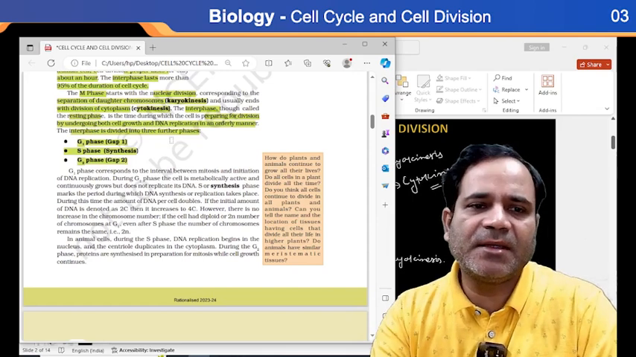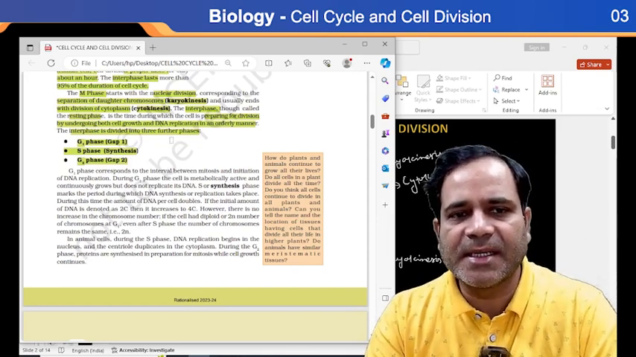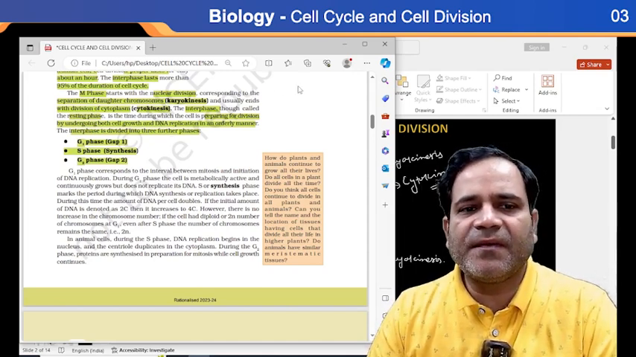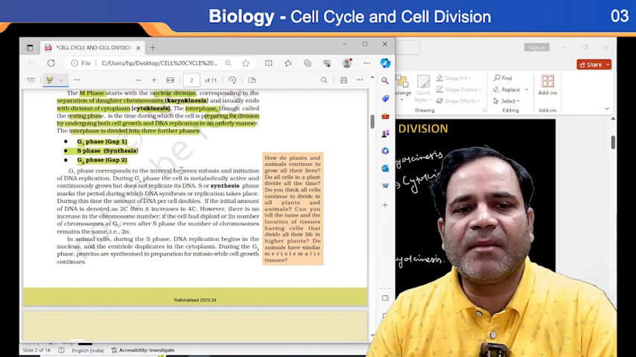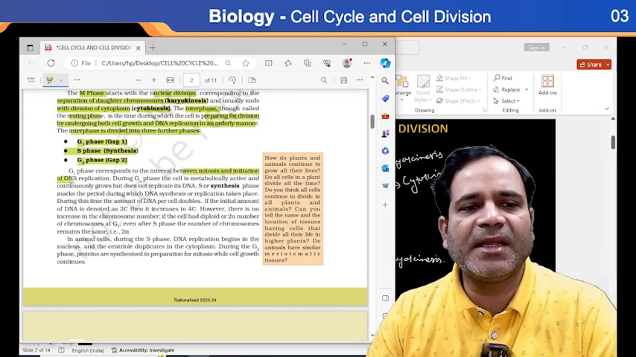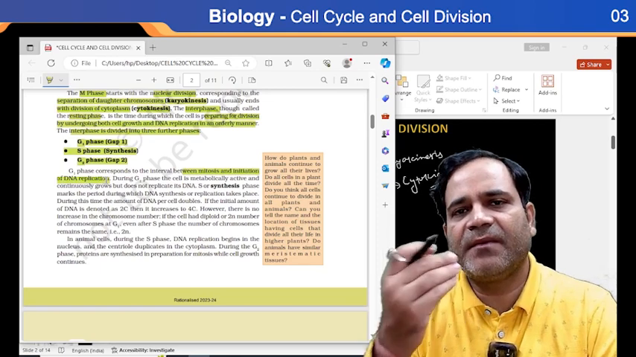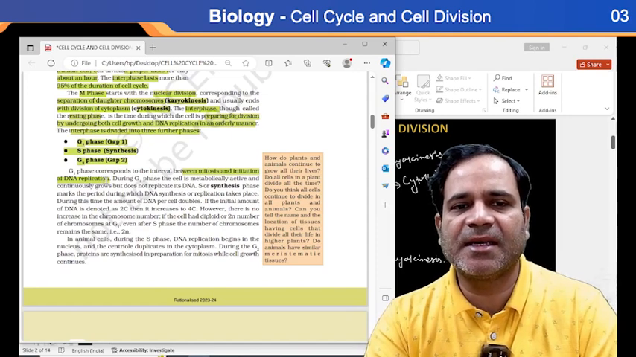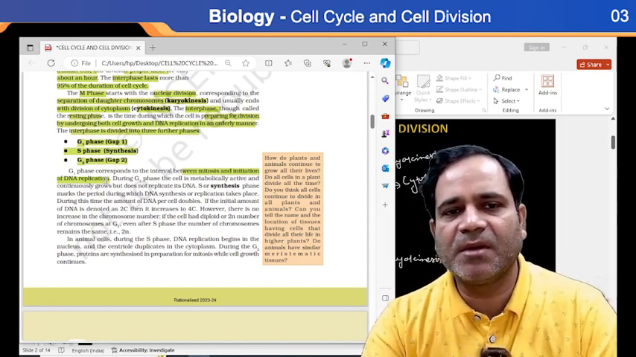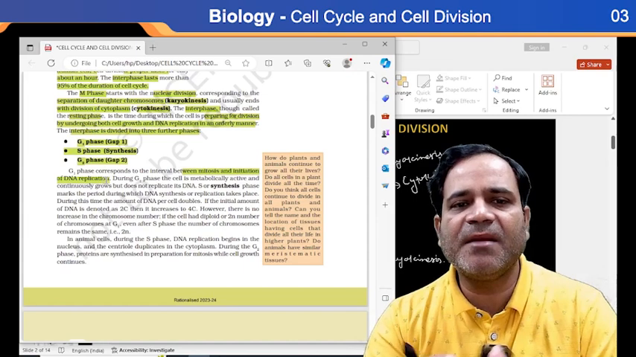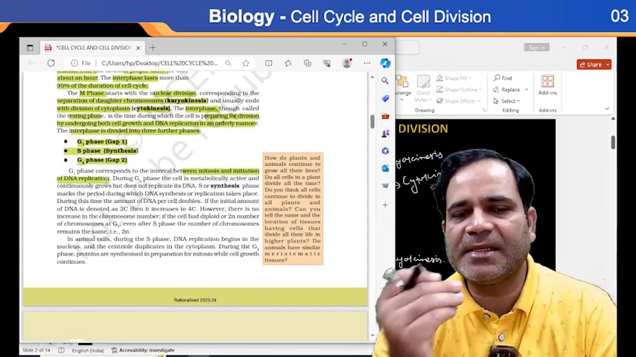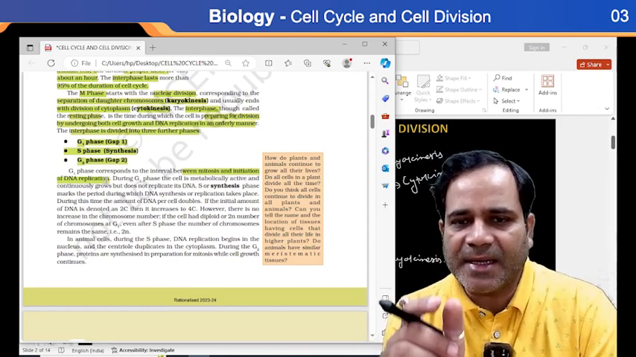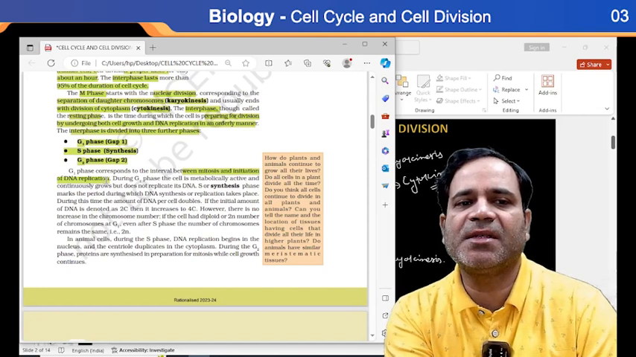Now, after that, whenever we start all the phases, let's see. First is the G1 phase, corresponding to the interval between mitosis and initiation of DNA replication. G1 phase is the phase in which events occur in between mitosis and initiation of DNA replication. So once DNA replication is initiated, that marks the end of the G1 phase.